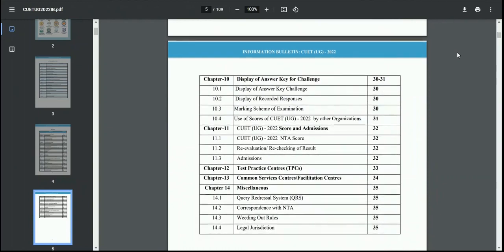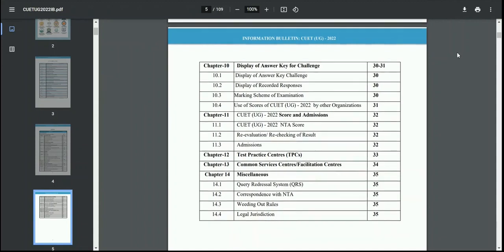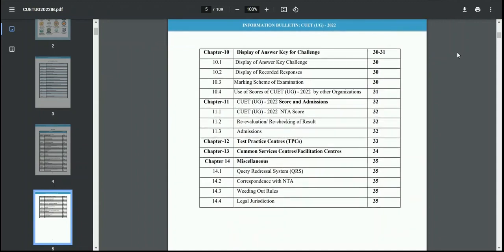which talks about display of answer keys for challenges. So here, in case you have any challenge in your answer key and you want to challenge the board for the same, chapter 10 talks about the provisions related to it. So 10.1 has the display of answer key challenges. Then we have the recorded response, marking scheme of examination, and the use of score of CUET by other organizations.